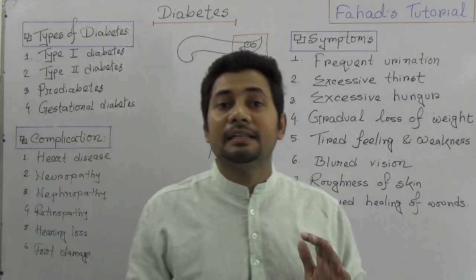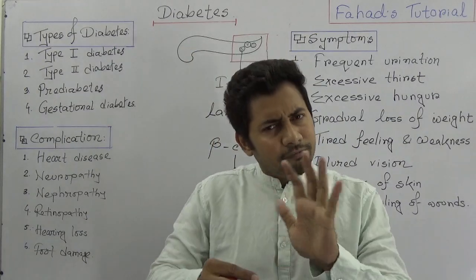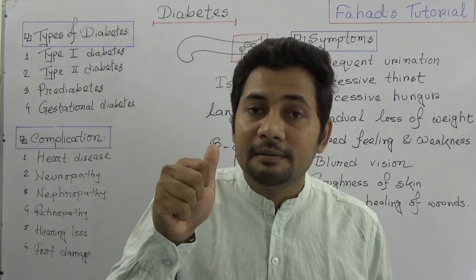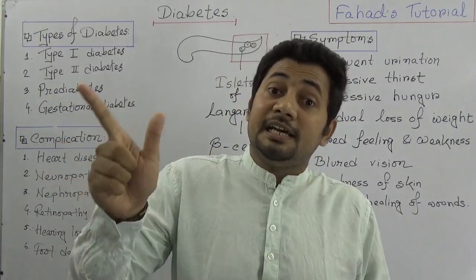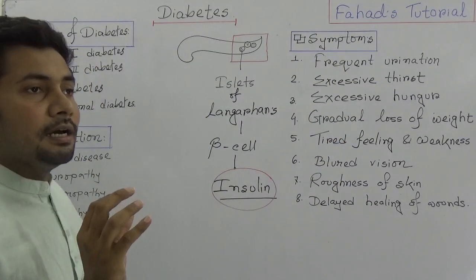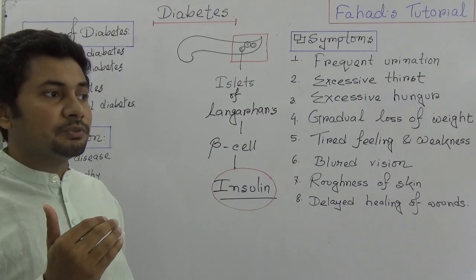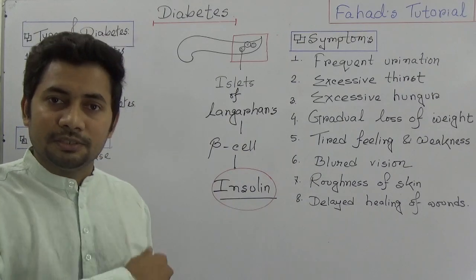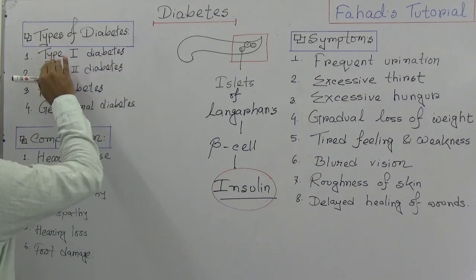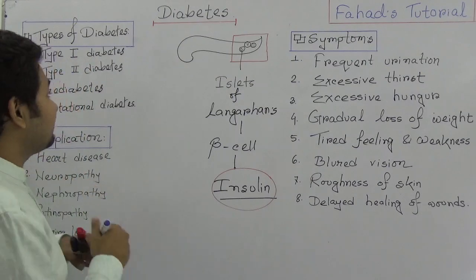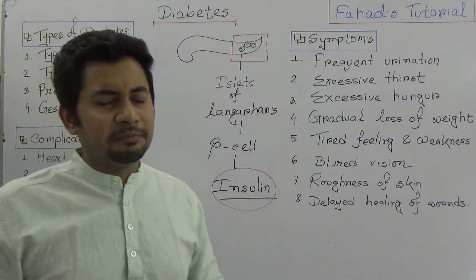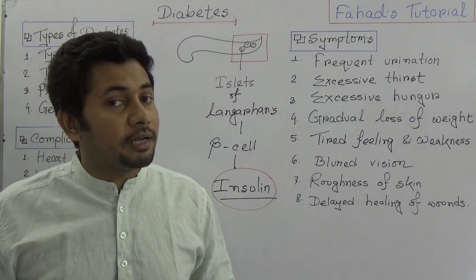So what are the types of diabetes? There are a few types, but mainly we have two types of diabetes. Number one is type 1, and number two is type 2. The difference is that in type 1 diabetes, the body is unable to produce insulin. So the production of insulin is stopped. That is why type 1 diabetes is rare. In about 10% of total cases of diabetes, we get type 1 diabetes.